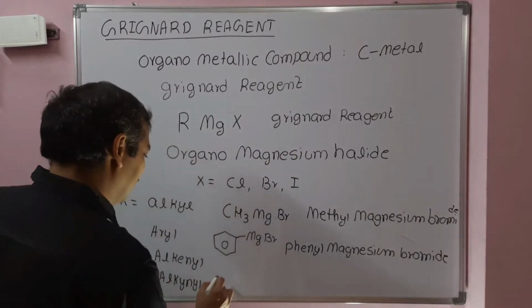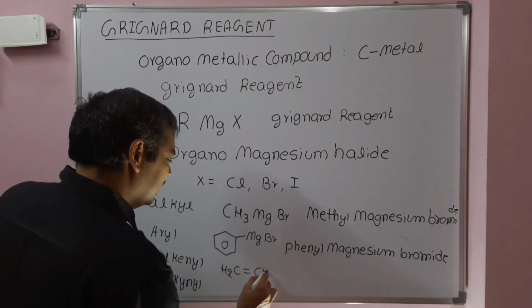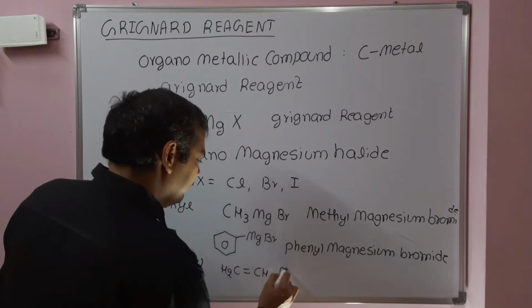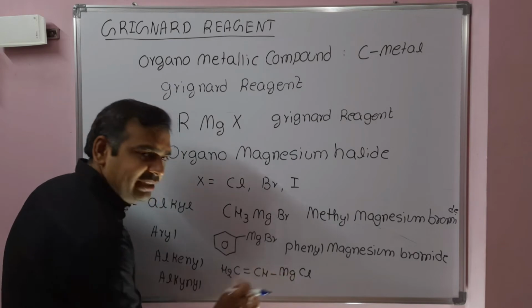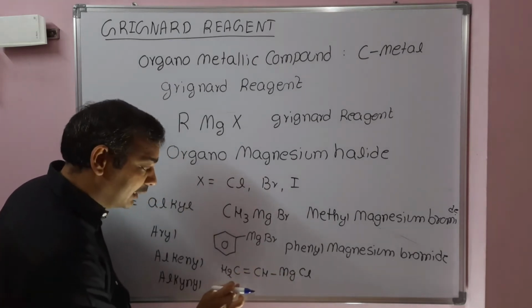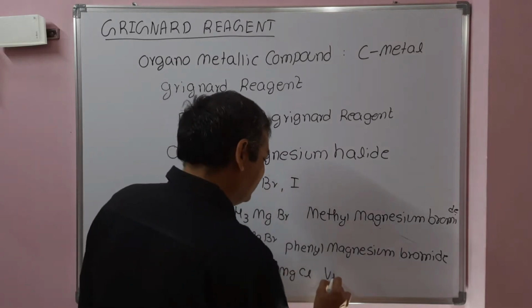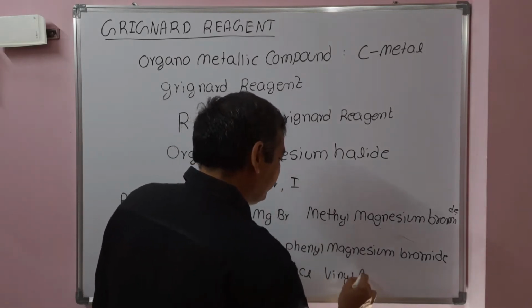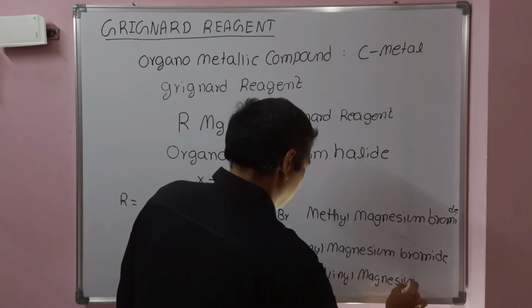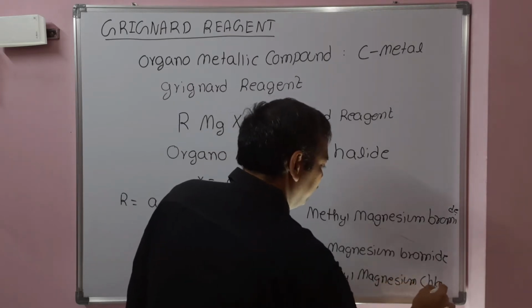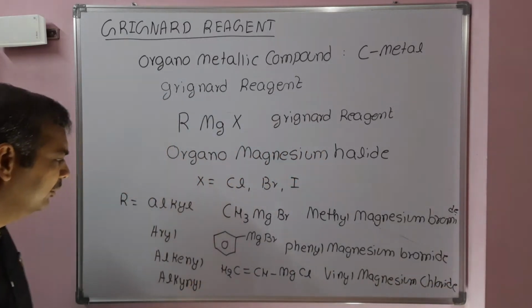Now alkenyl: CH2=CH-MgCl, taking chloro, is vinyl magnesium chloride. This group, CH2=CH, is vinyl. If you take iodide, vinyl magnesium iodide; if you take bromo, vinyl magnesium bromide.